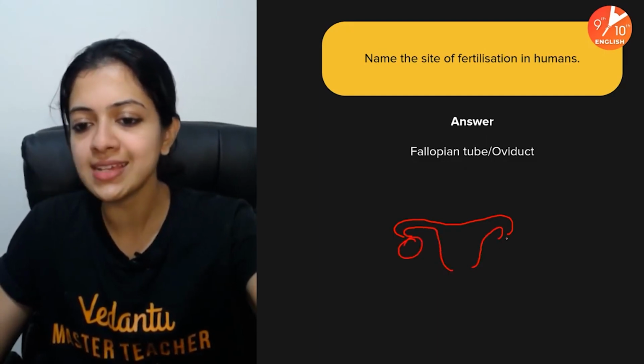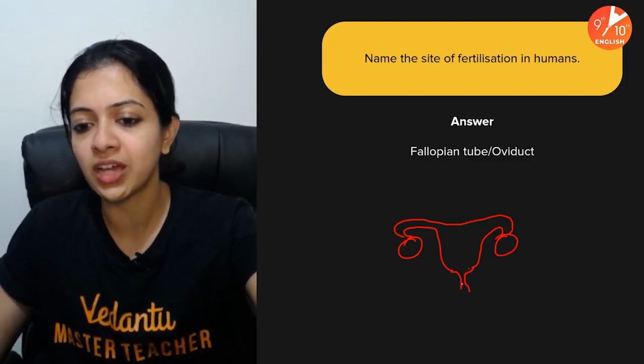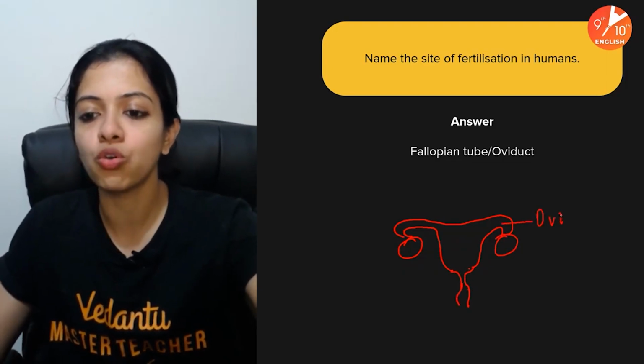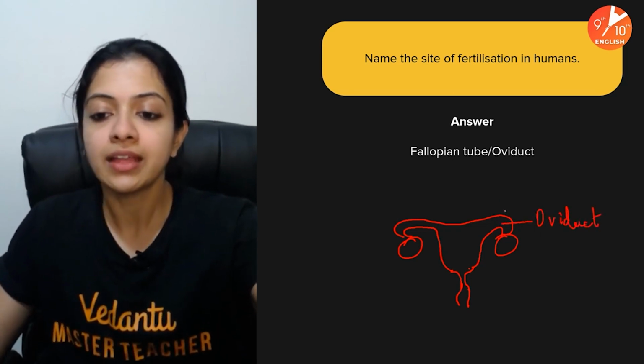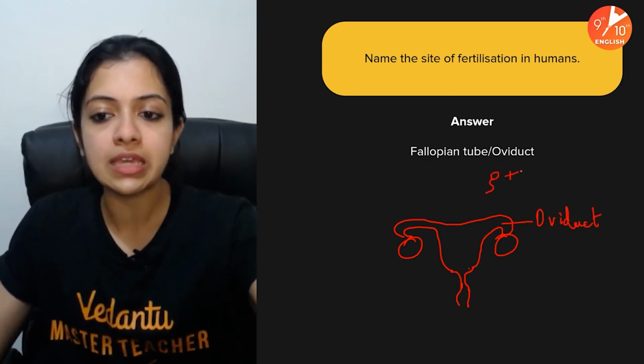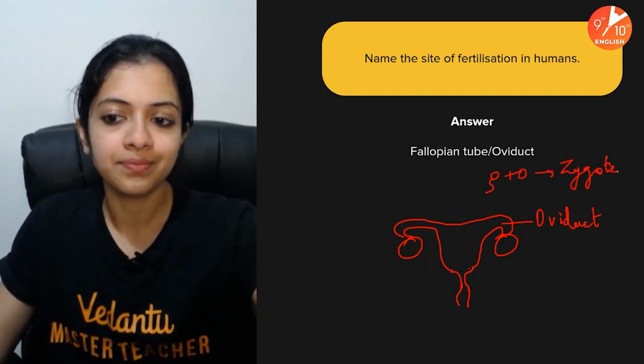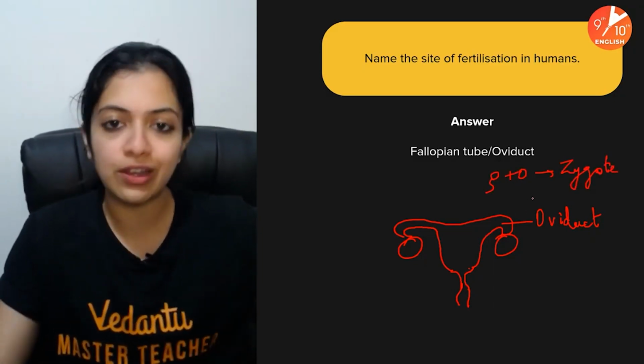These are the ovaries, and this is the uterus, the cervix, and the vagina, right? And these are the fallopian tubes or the oviducts. This is where the sperm would meet the ovum to form the zygote. Okay, the oviduct or the fallopian tube.